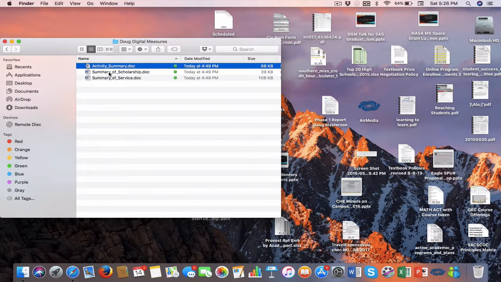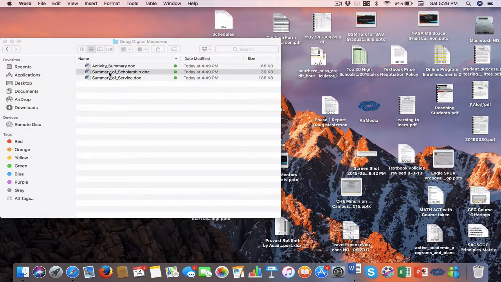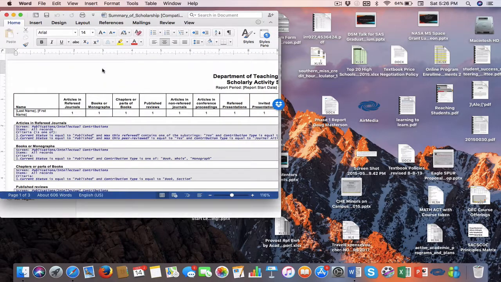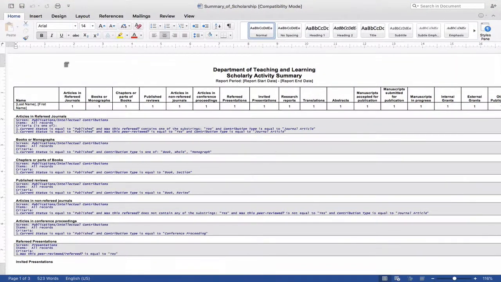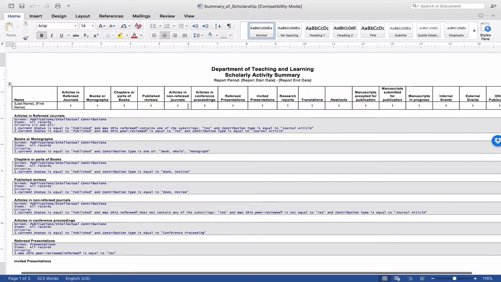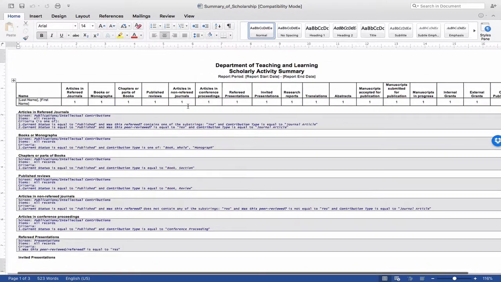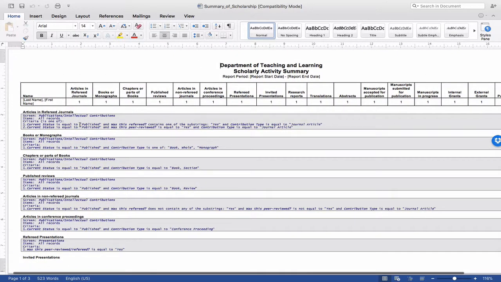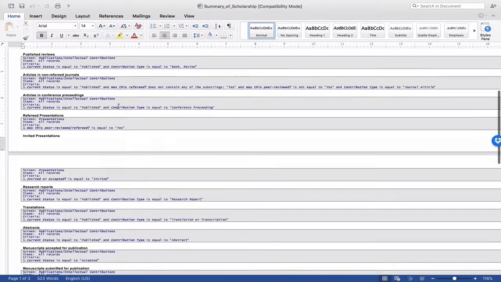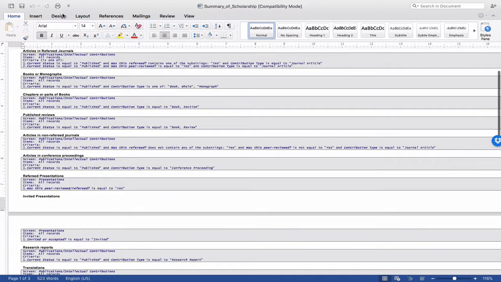The other one is Summary of Scholarship, where again, you could have a report start date and a report end date, and this would be departmental level. So you could run it for each department, and basically you would be able to get this type of information, so it would count the number of items that you have, but it would also then give you the information that tells you how it is determining whether or not something is counted. So you can look at that report when I send it your way.